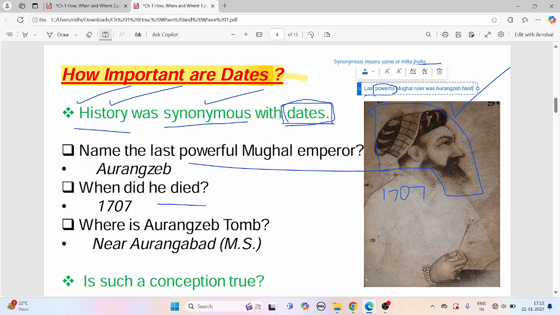Next, afterwards, after his death, Bahadur Shah Zafar came.